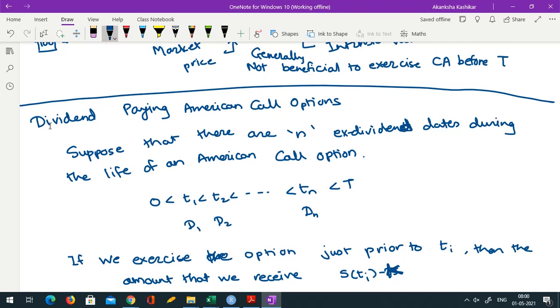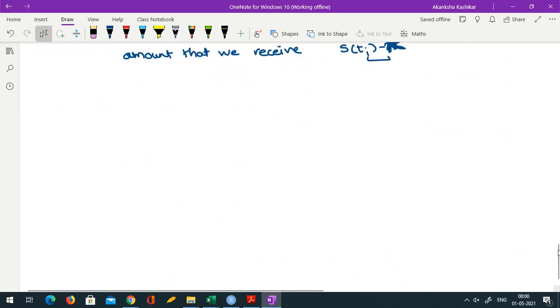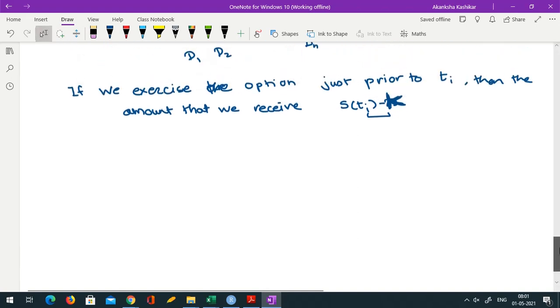K is the amount that we pay and S_Ti is the price of the share. So our profit would be S_Ti minus K. Because we are exercising just prior to Ti, the dividend has not been received yet, so we don't have to worry about decreasing the initial price, etc.